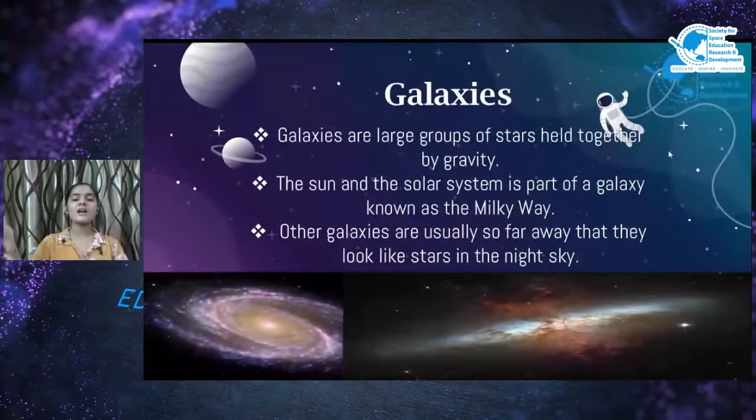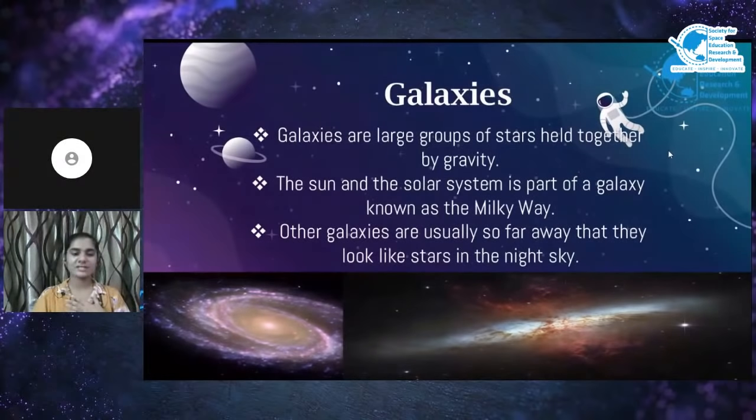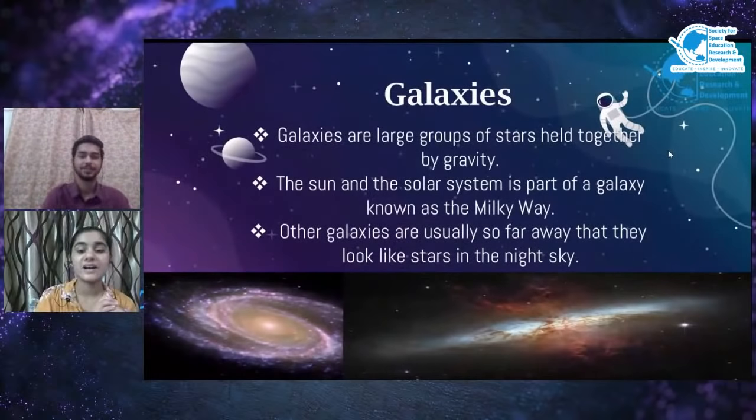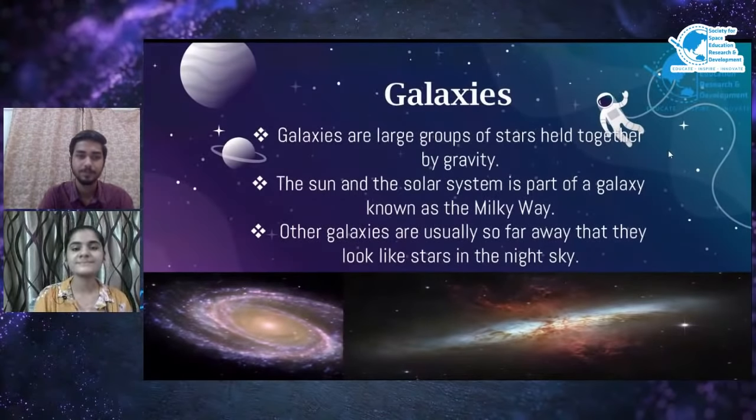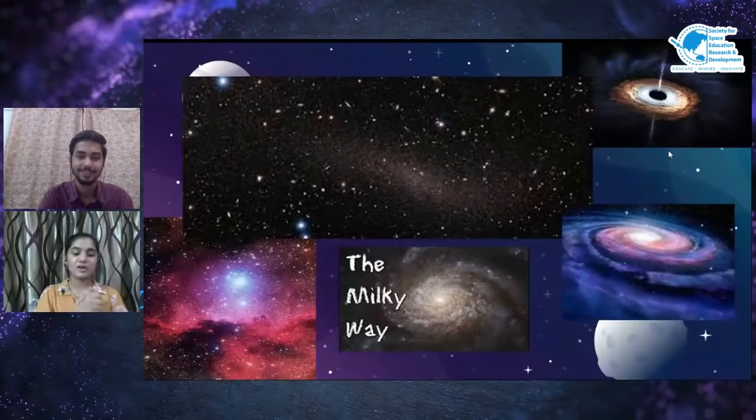Galaxies are a large group of stars held together by gravity. The Sun and the solar system are part of a galaxy known as the Milky Way. Yes, the Milky Way is the place where we live and where our Earth is present. Other galaxies are usually so far away that they look like stars in the night sky. The Milky Way is our home. If someone asks you next time, in which galaxy do you live? We're going to answer, Milky Way.